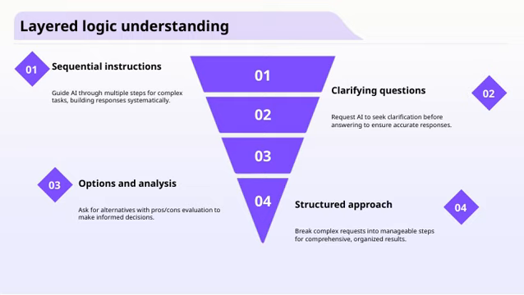Then, we consider options and analysis. This means requesting the AI to evaluate alternatives by weighing pros and cons, so we can make more informed decisions. Finally, adopting a structured approach involves breaking down complex requests into manageable steps. This not only makes the process more organized, but also leads to more comprehensive and reliable results. All these strategies work together to create a layered logic that makes AI interactions more precise, thoughtful, and ultimately more effective in achieving our goals.